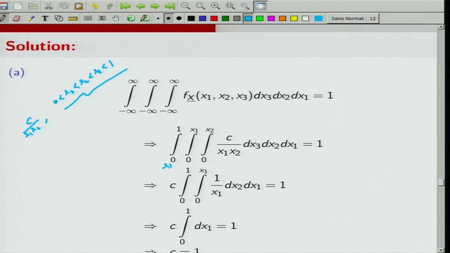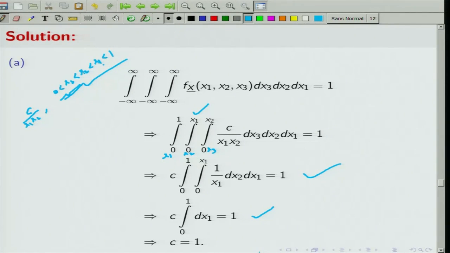Now, I try to integrate x2. For a fixed x1, x2 can go from 0 to x1. Now, x1 and x2 are fixed. So, for fixed x1 and x2, x3 can go from 0 to x2. So, this is the range for x3, with integrand C over x1 x2. You just integrate it out, it is a simple integral. This turns out to be this, and this gives me the value of C to be 1.